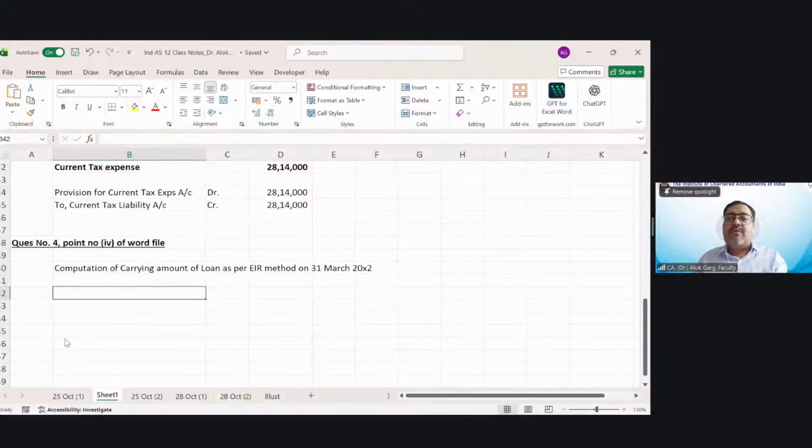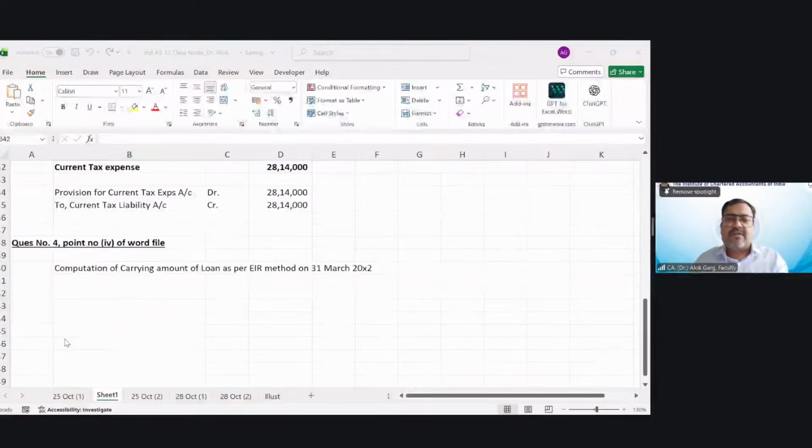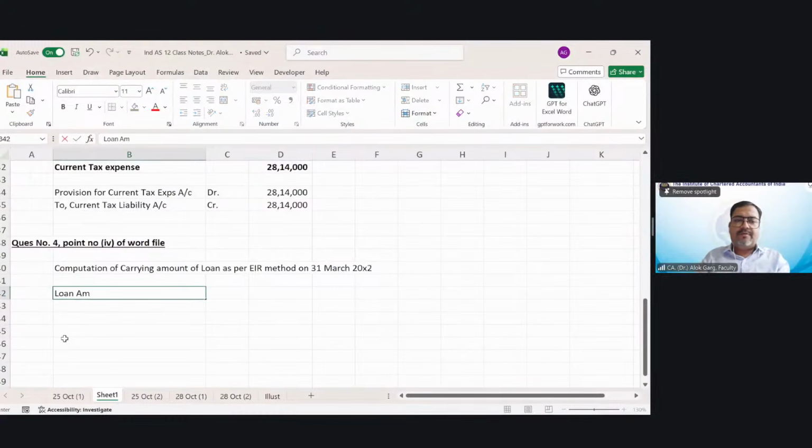So what is the amount of loan which I have taken on 1st April 20X1? 1 crore rupees. So the loan amount at inception is 1 crore rupees.